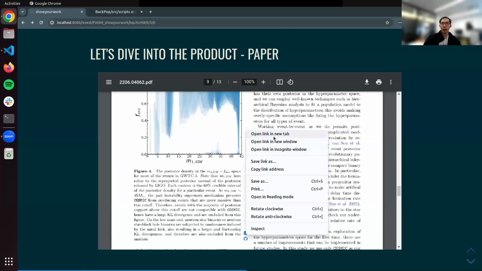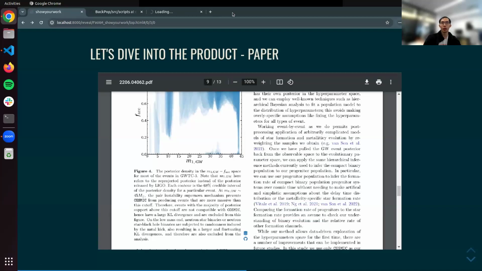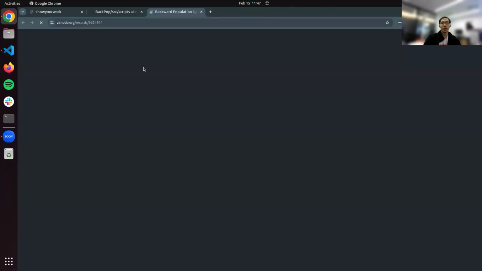And also, if there's external data that we use, how do I move this around? Hold up. Let's see if we can open Zenodo on here. My internet is a little bit slow.